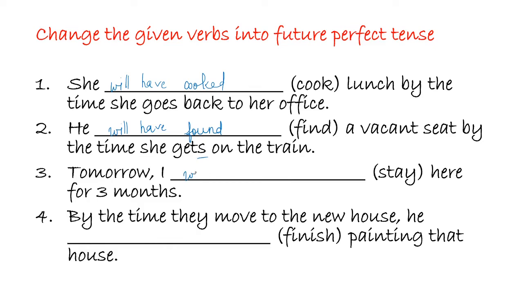Tomorrow I will have stayed here for 3 months. By the time they move to the new house, so move to the new house here is in simple present tense. We use the perfect tense. He will have finished painting that house. So this is how we frame sentences using present perfect tense, past perfect tense and the future perfect tense.